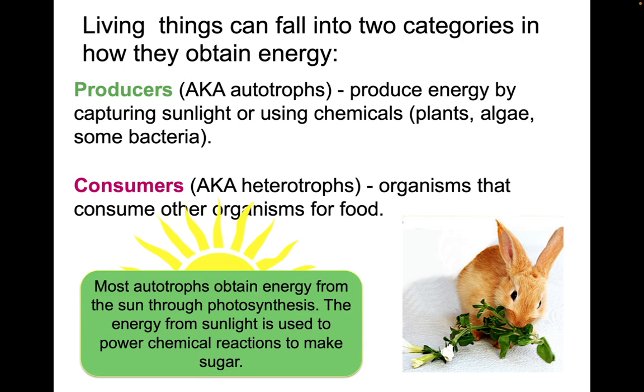Most autotrophs obtain energy from the sun through photosynthesis. So the energy from sunlight is used to power chemical reactions to make sugar. We did this in what I believe was our first trimester on campus, or our second trimester, where we looked at photosynthesis as a process.